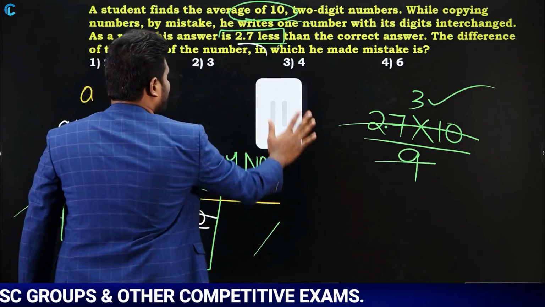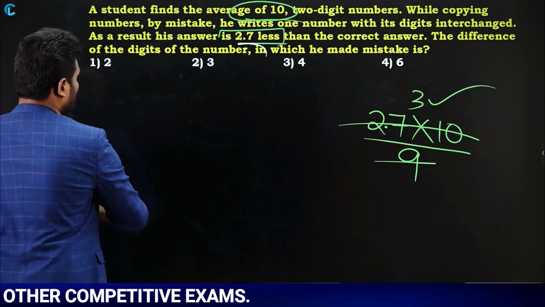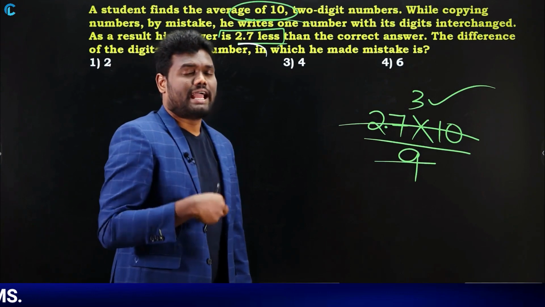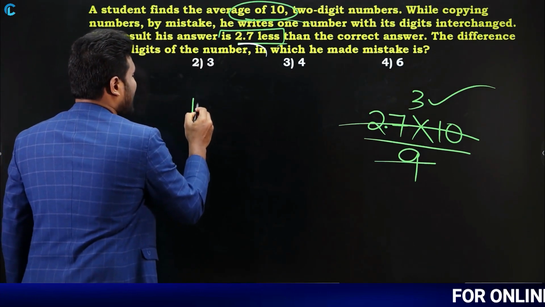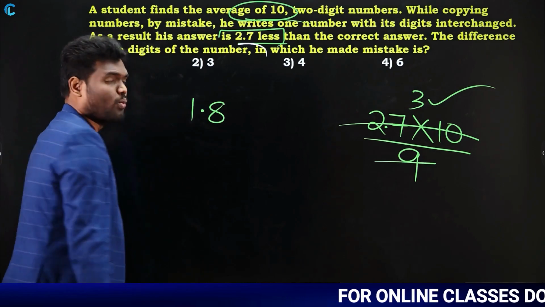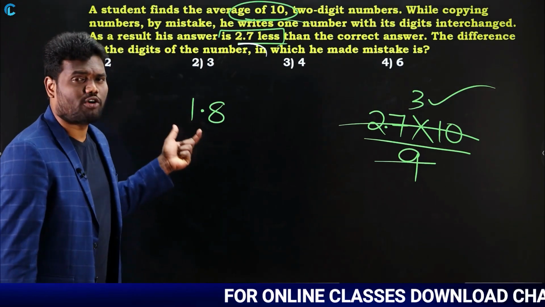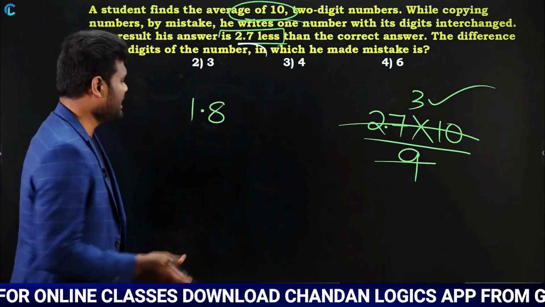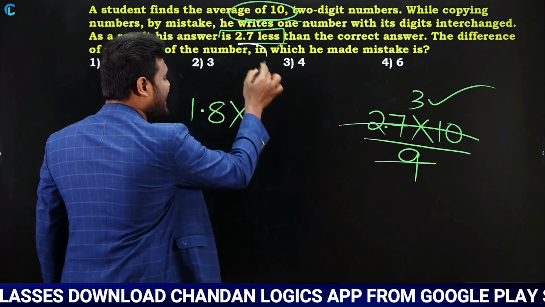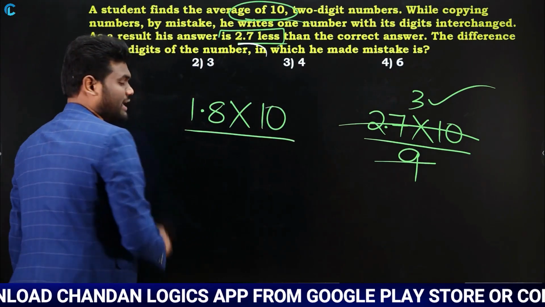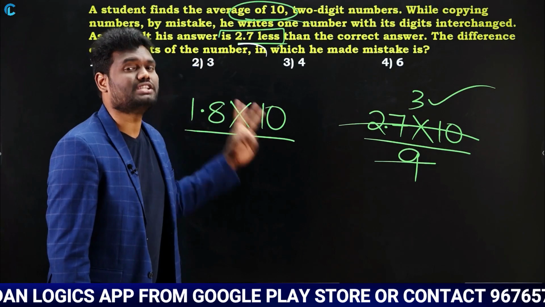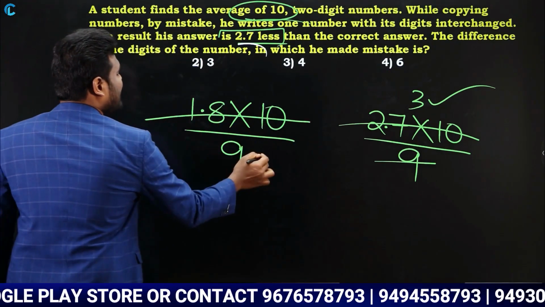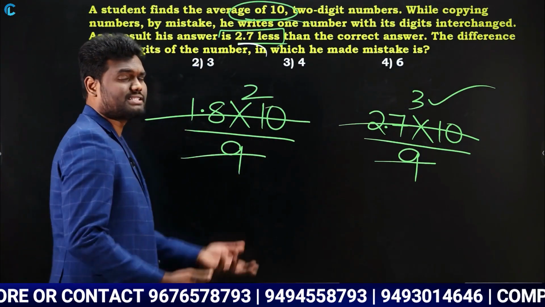Okay. Now let us see an example, if I give you one more question. Again the same question. Out of these 10 numbers, one number is interchanged. As it is interchanged, the average difference is 1.8. If we get a difference of average as 1.8, now your question is what is the difference between those digits? Simple, as it is 1.8 and you have 10 numbers, this is 1.8 into 10. As it is 10 numbers of two-digit numbers, divide by 9. 1.8 into 10 is 18. 18 divided by 9 is 2 times. So we can say the answer is 2.